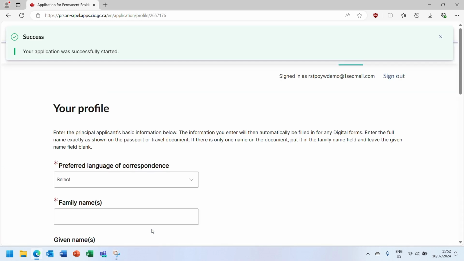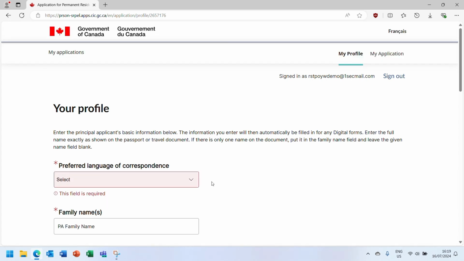You'll be taken to a new page called Your Profile. A green box will appear at the top of the page, informing you that you have successfully created the one-year window application. The next step is to create a profile for the principal applicant and any other family members that you are applying to bring via the one-year window.